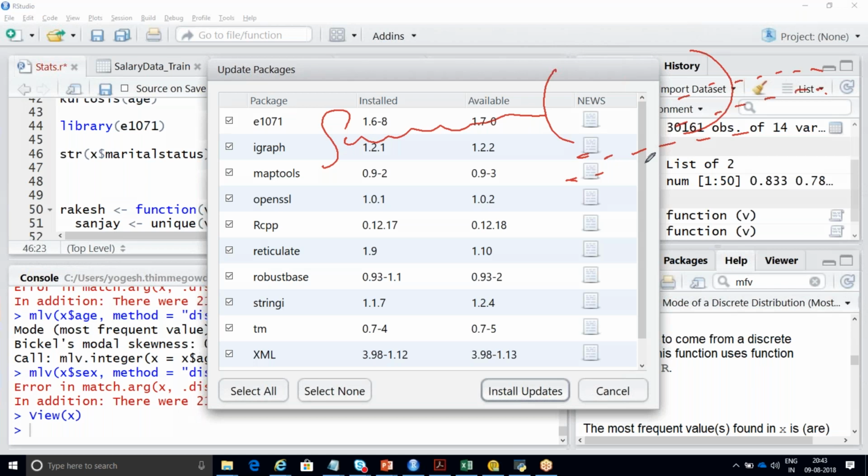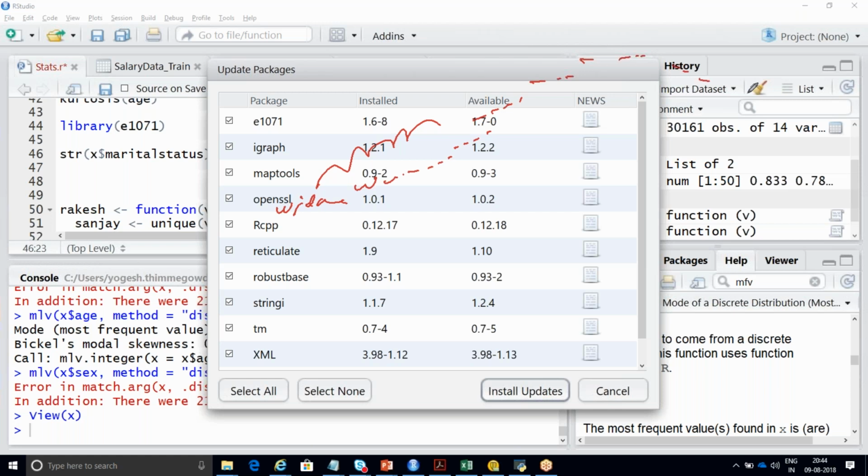See, your Windows XP, Windows 2000, 2003, 2007, 2010, Windows Vista, now Windows 10, Windows 8. Whatever we have, they are upgrading it, enhancement. Yes, it is like that, Sanjay. There might be some fixing of bugs or some issues. It's similar to that. So you should make sure that you update your packages at least once every 2 to 3 days.